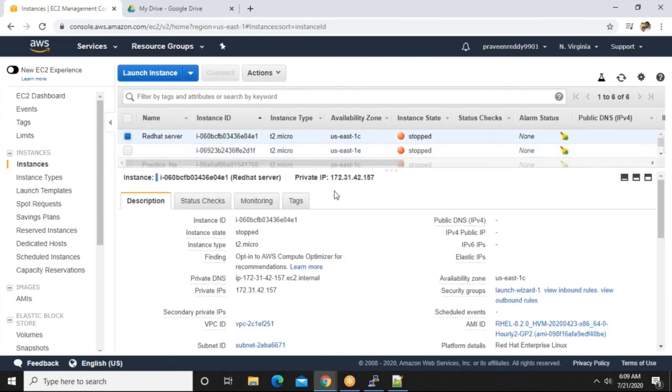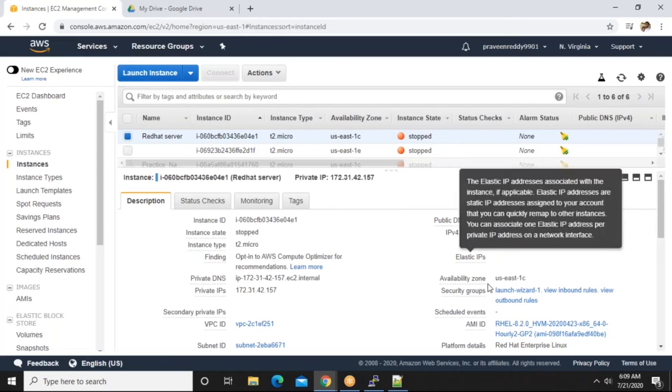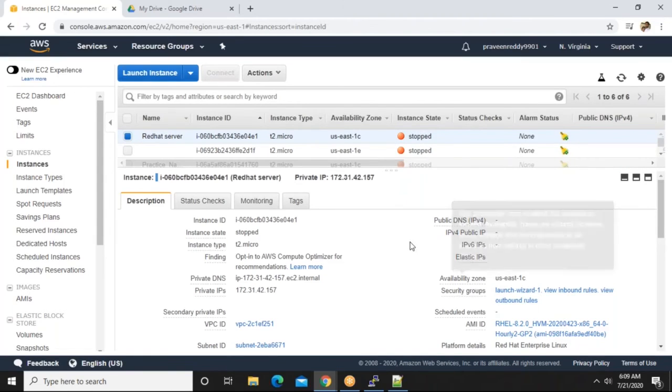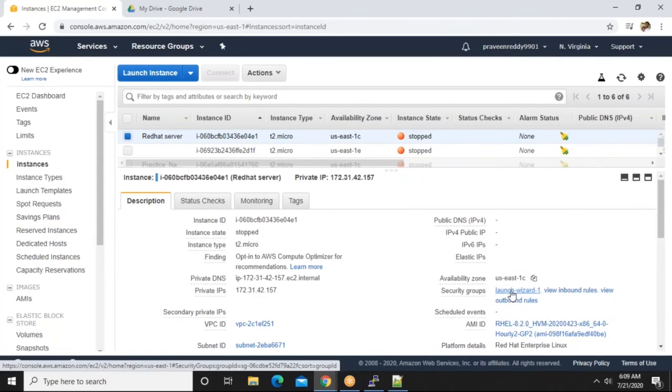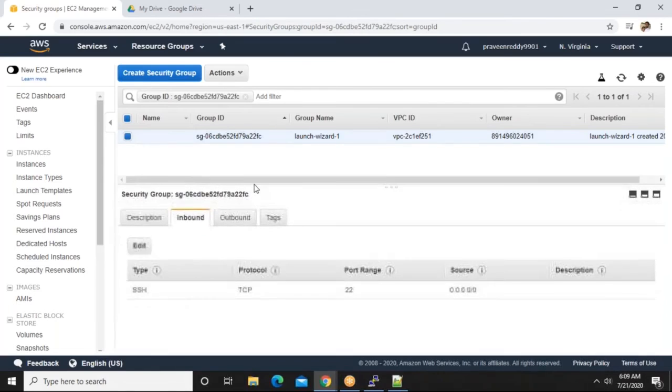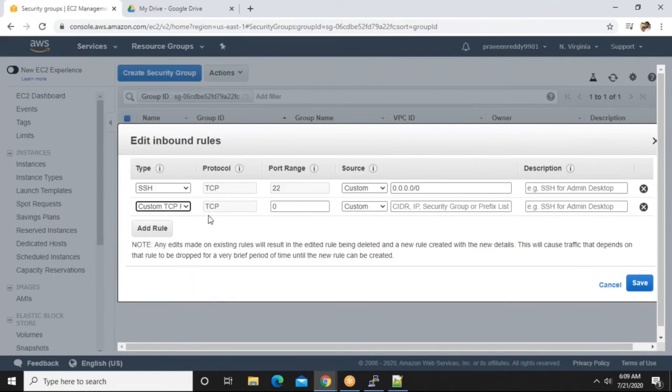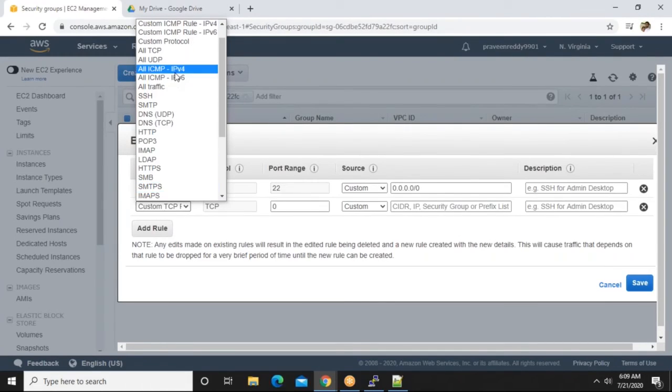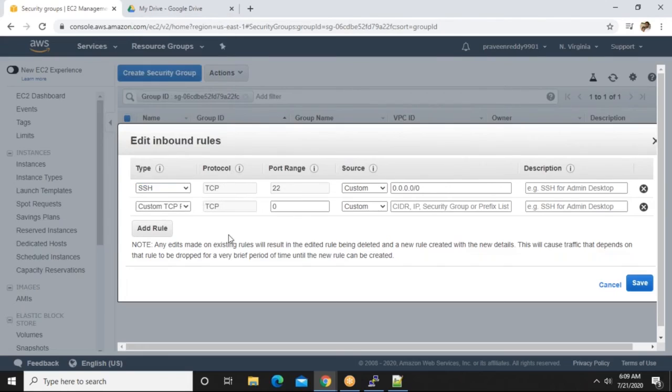Select one of the EC2 instances. So definitely you should know which application is running in this server. Go to security. Your security group name is Launch Wizard 1. Okay, select it. Now click on inbound, then the edit button. So guys, already if you see, the SSH port, SSH is enabled for all the networks.